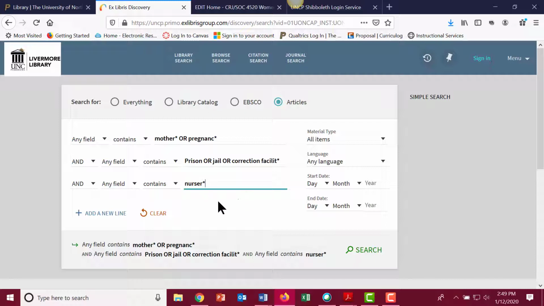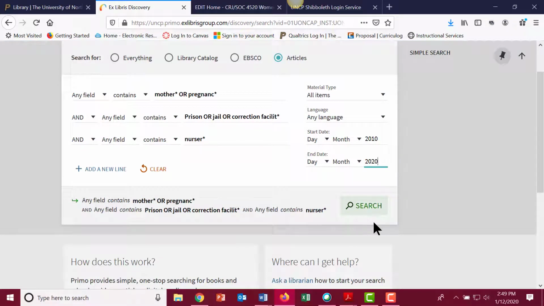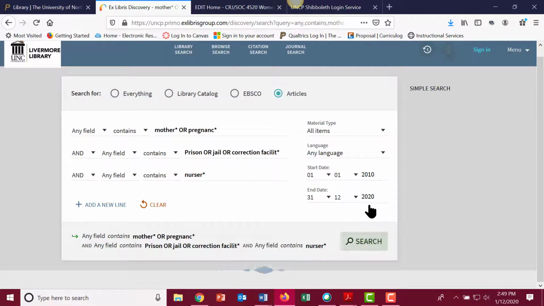So I add the word nurse without the Y or IES with the asterisk to look for both. And then I can also select, if I am restricted by date, I can put in 2010, 2020. I'm searching the last 10 years, and I can click on search.